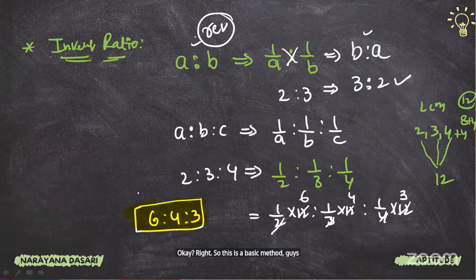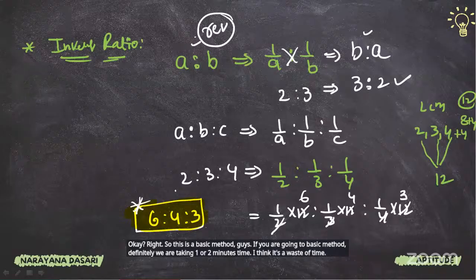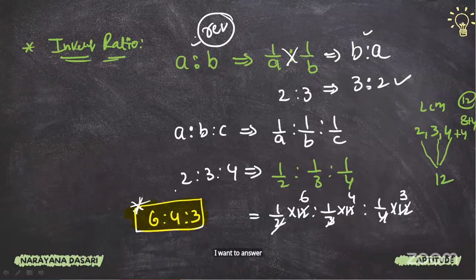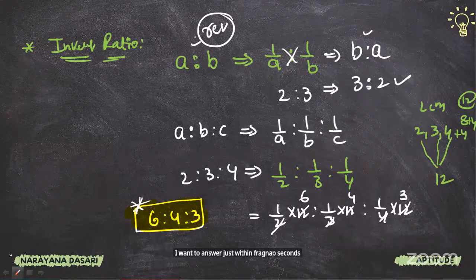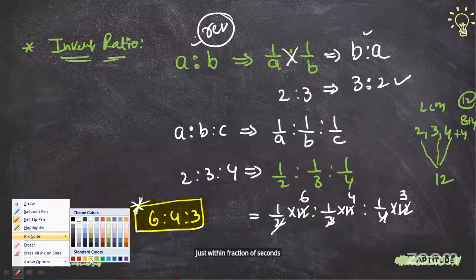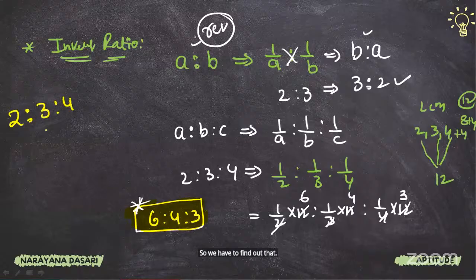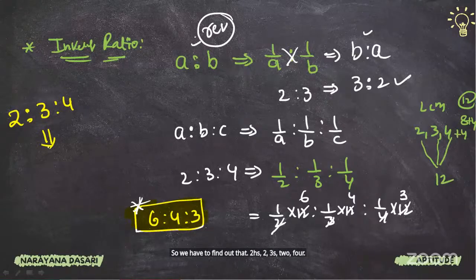If you go with the basic method, definitely we take 1 or 2 minutes. I think it's a waste of time. I want to answer within a fraction of seconds, or without a pen, guys. Look at the screen, guys. Here we have to find out the inverse ratio of 2:3:4. Okay. Right.